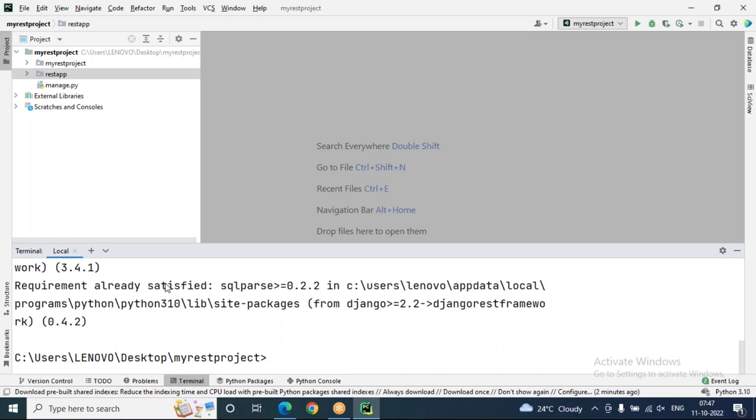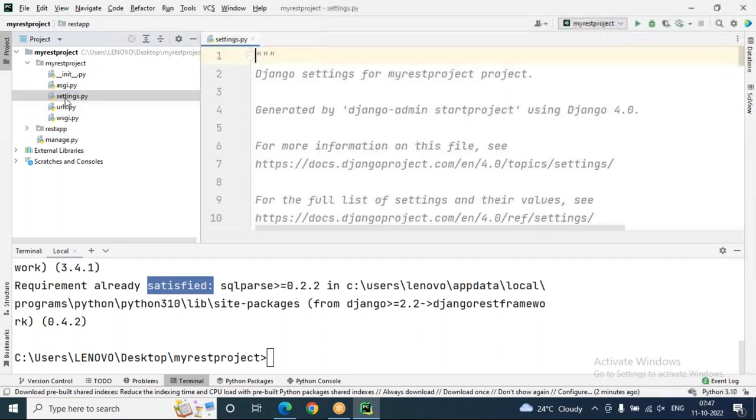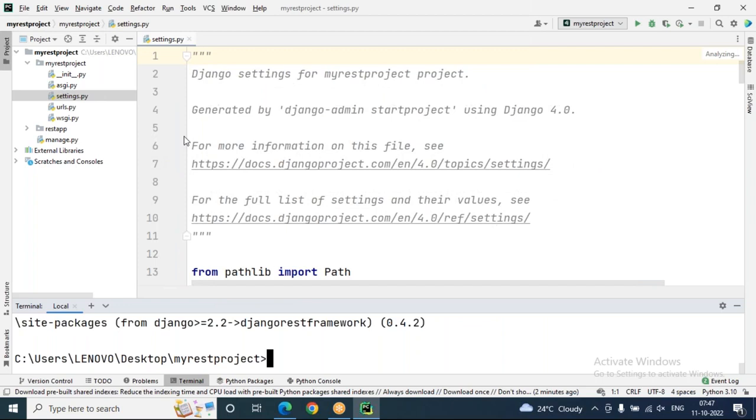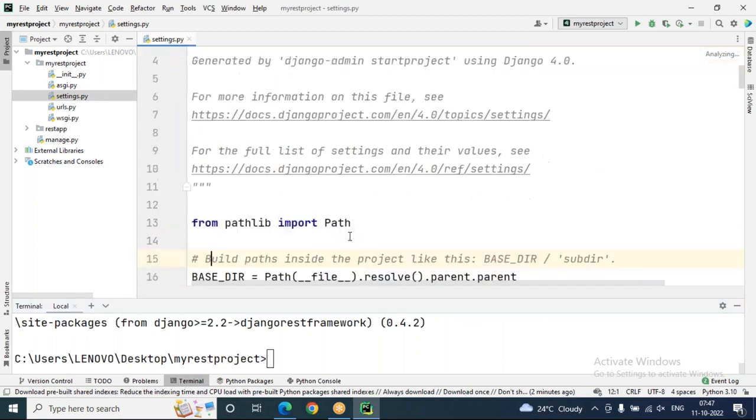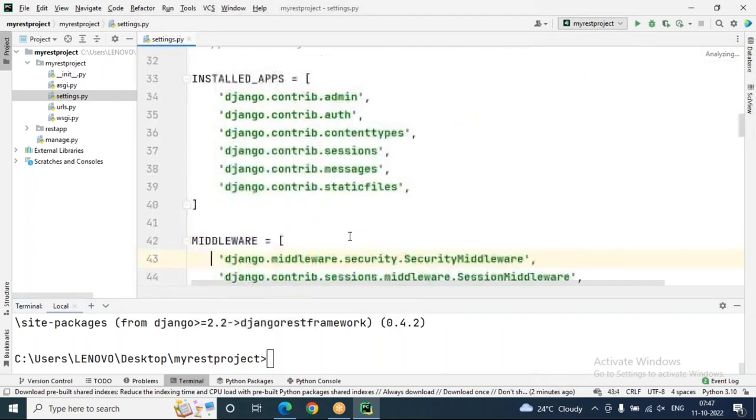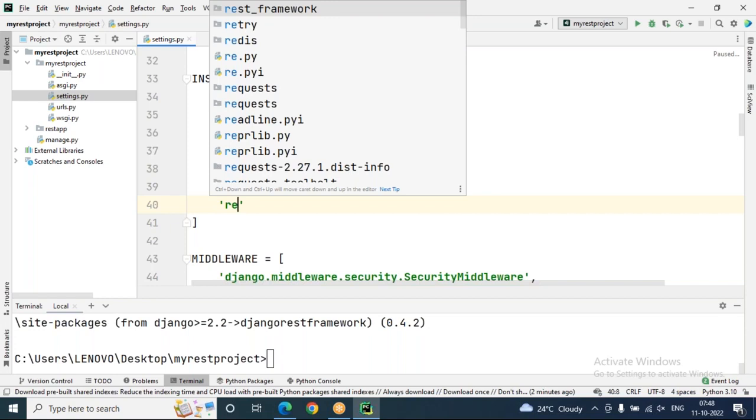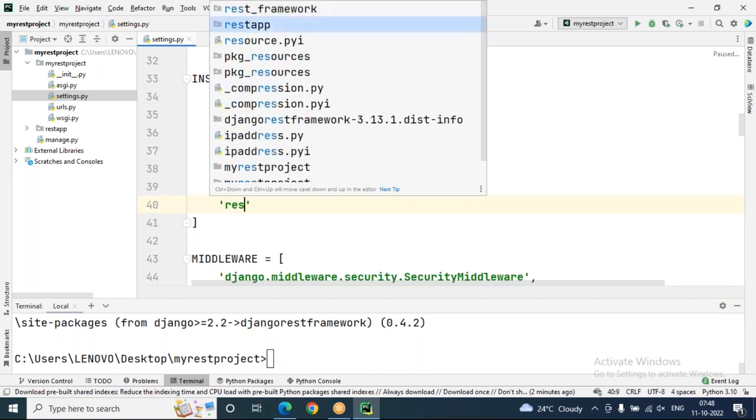So we already have REST framework in my computer. No need to install; all requirements are already satisfied. But one thing I need to do: go to my project settings.py. Inside settings.py, I should tell the Django server that I'm working with the Django REST framework. How? Under installed apps. First we include your application name, the REST app, because the application also needs to be installed.